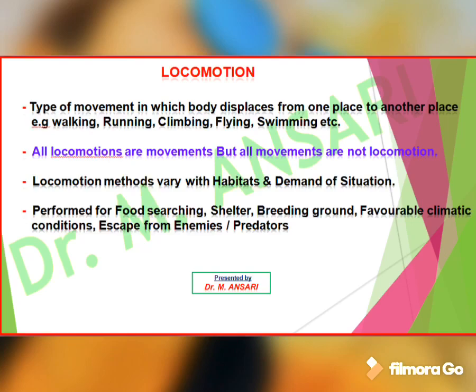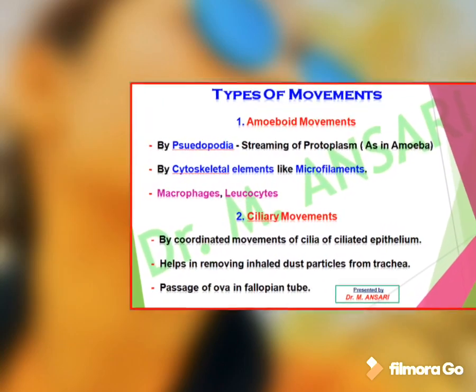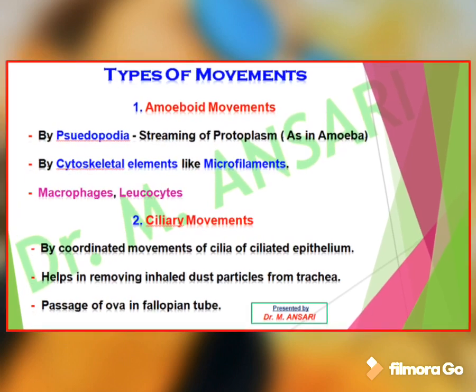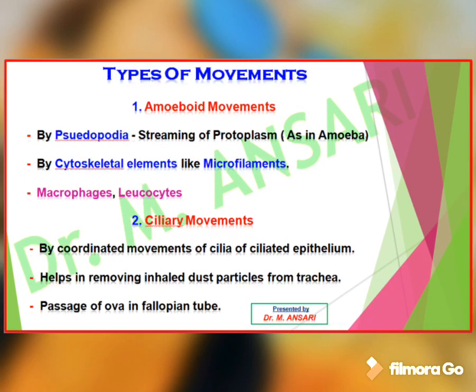There are different types of movements which are grouped into 4 categories: amoeboid movement, ciliary movement, flagellar movement and muscular movement. Amoeboid movement is performed by pseudopodia and cytoskeletal elements like microfilaments. By pseudopodia, amoeboid movement is possible due to streaming of protoplasm, as we can see in amoeba. In our body, macrophages and leukocytes, that is WBCs, perform amoeboid movement.